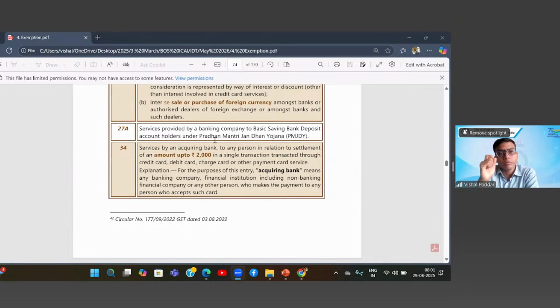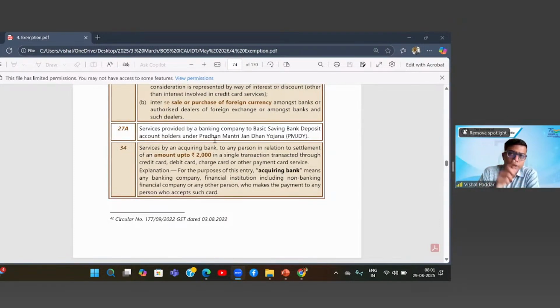Now, here there is an exemption relating to this service. What is the exemption, or when does the exemption apply? Where the transaction amount, that is the amount for which the swipe is done, is not exceeding 2000. I repeat, the transaction amount, not the service fee. The service fee can be anything, that depends upon the percentage. It can be hardly 1 rupee, 2 rupees, 20 rupees, 40 rupees. 2000 rupees is not for the service fee amount.